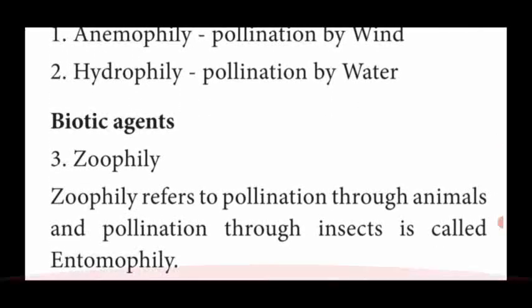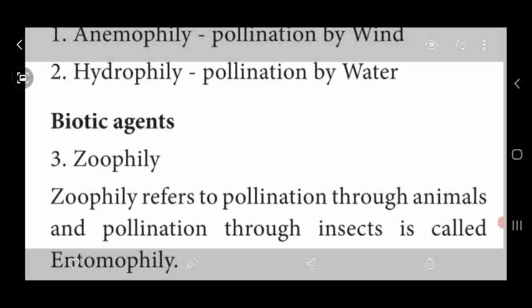Another one, biotic factors, is divided into two: one is zoophily, another one is entomophily. Pollination by animals is called zoophily. Pollination by different types of insects is called entomophily. Up to this point we saw in the previous video class. Now in this video we are going to see the different agents of cross pollination, the abiotic agents as well as the biotic agents.